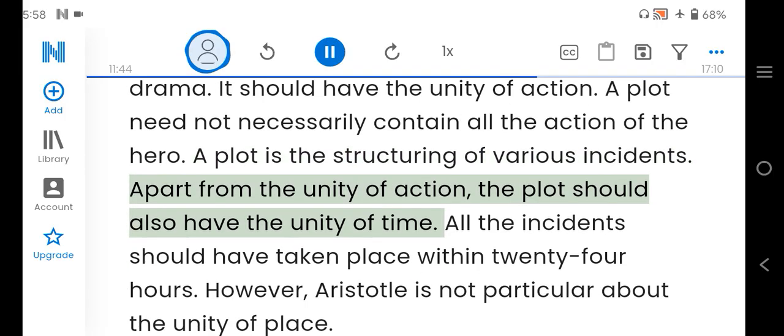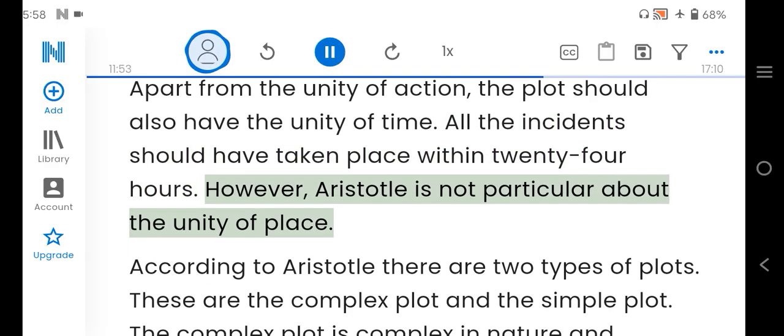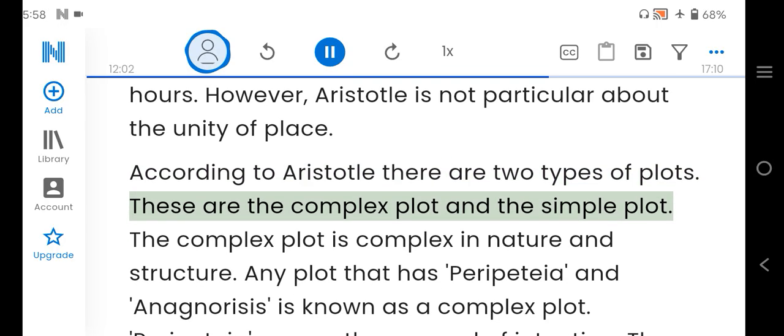Apart from the unity of action, the plot should also have the unity of time. All the incidents should have taken place within 24 hours. However, Aristotle is not particular about the unity of place. According to Aristotle, there are 2 types of plots. These are the complex plot and the simple plot.